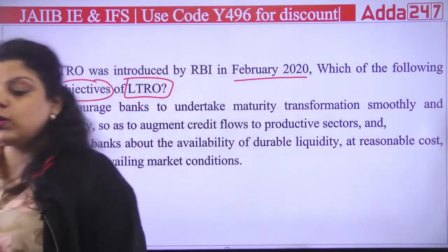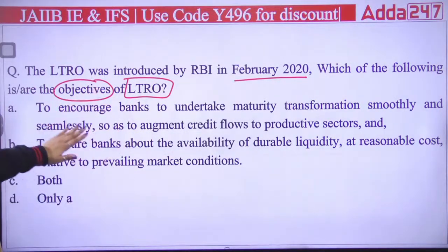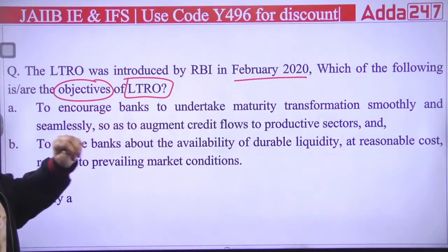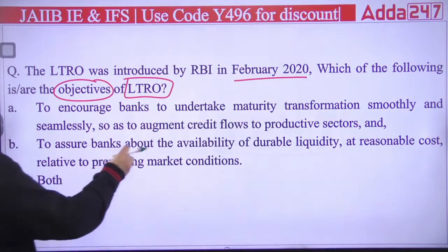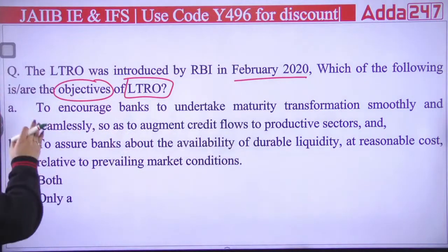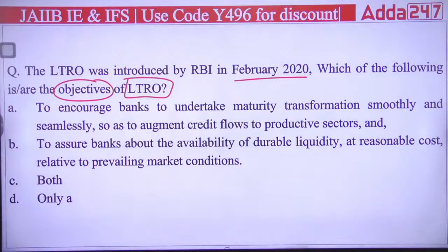So first is saying to encourage banks to undertake maturity transformation smoothly and seamlessly so as to augment credit flow to productive sectors. Second is saying to assure banks about the availability of durable liquidity at reasonable cost relative to the prevailing market conditions. Third is saying both. Fourth is saying only A. So why has RBI introduced LTRO?